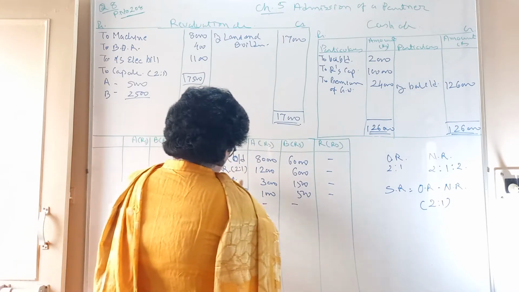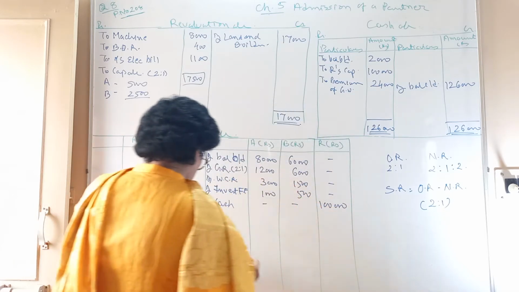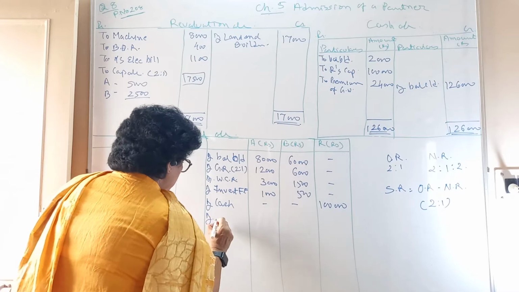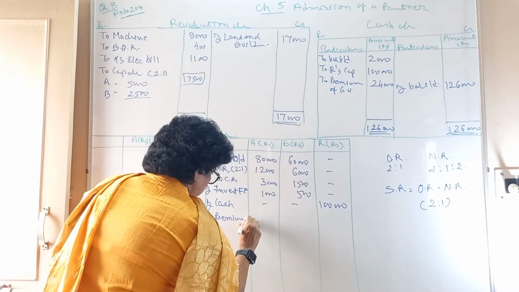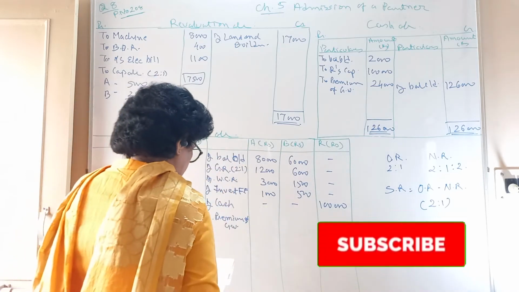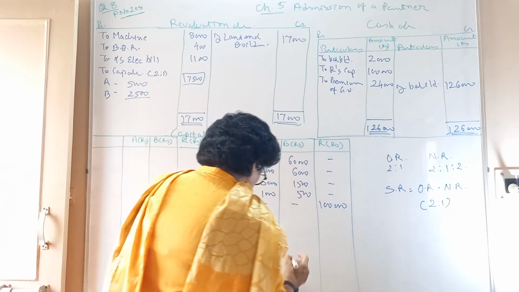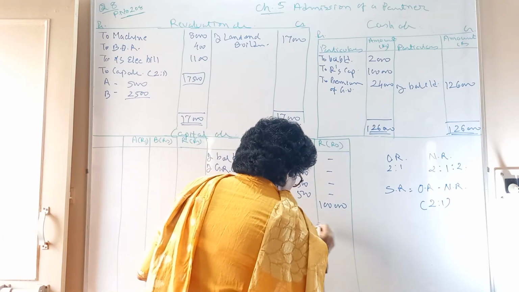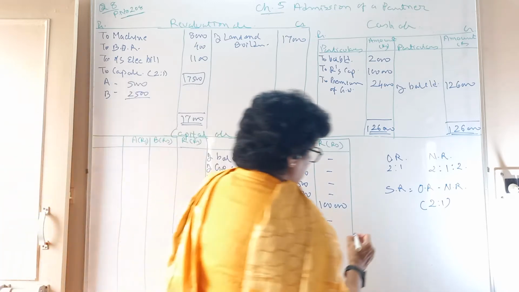So to by cash account, you are posting 1 lakh rupees as he is bringing. He also brings a premium of goodwill. That is to be distributed among the partners in their sacrifice ratio. Total he is bringing 24,000.